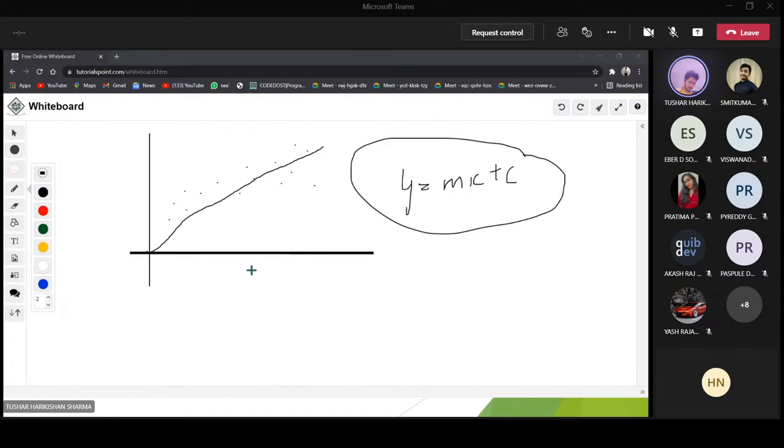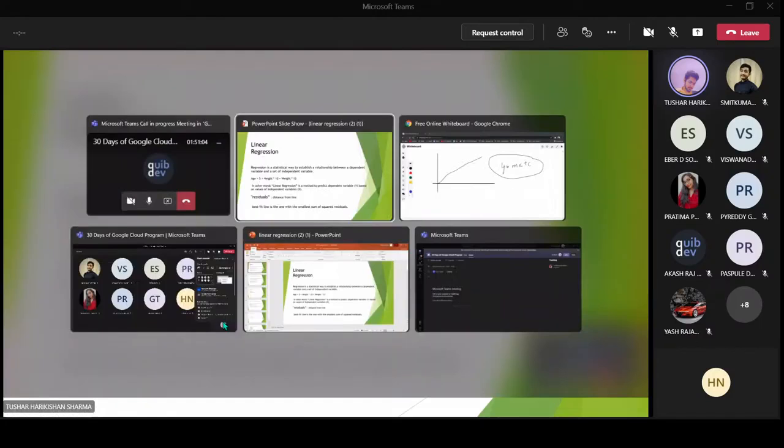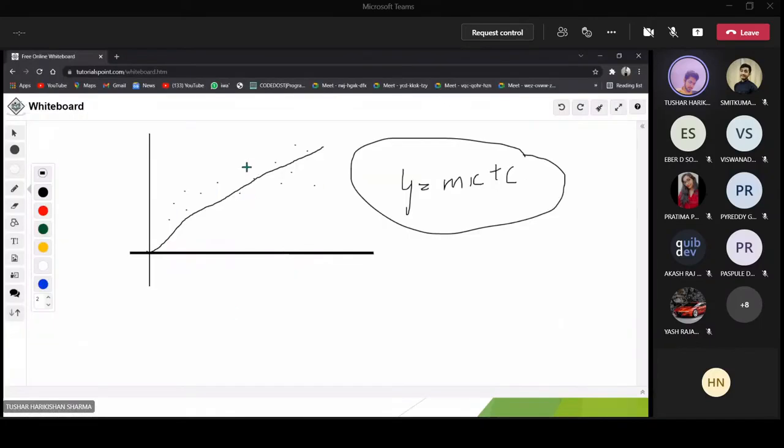So what do you mean by the best fit line, and what are residuals? Residual is actually the distance between this best fit line and this particular point. Residual is the error. So what are these points? These points are the points which we are plotting from this equation. We have certain data sets, we have the values of x and y, and accordingly we are plotting these particular points.